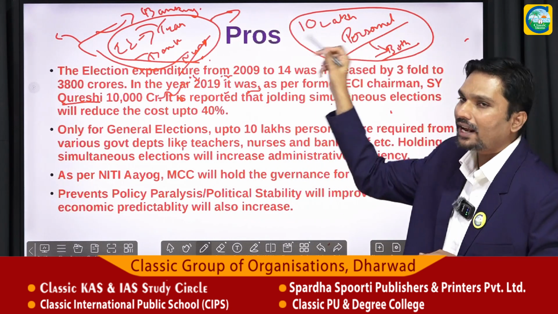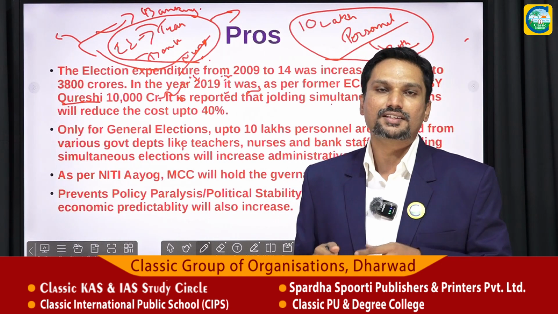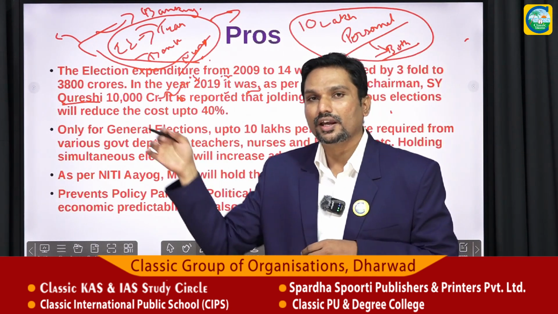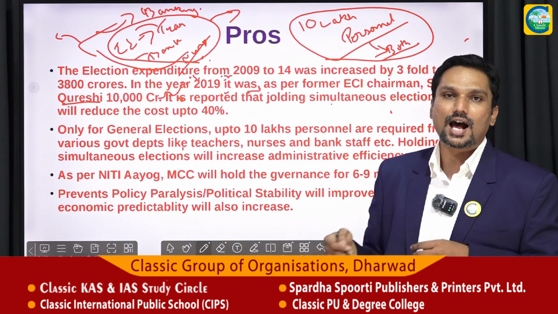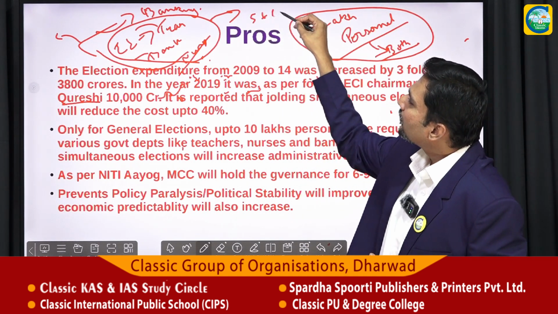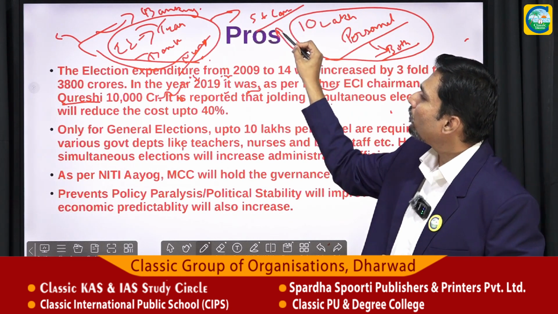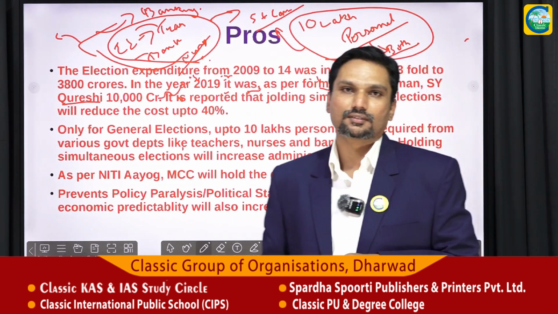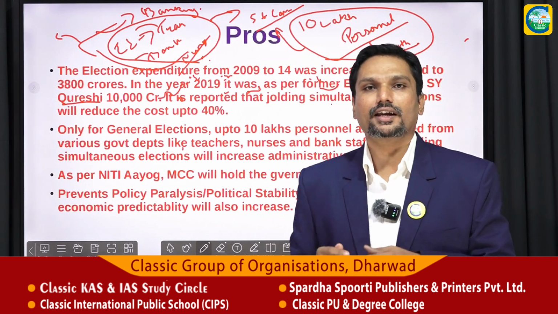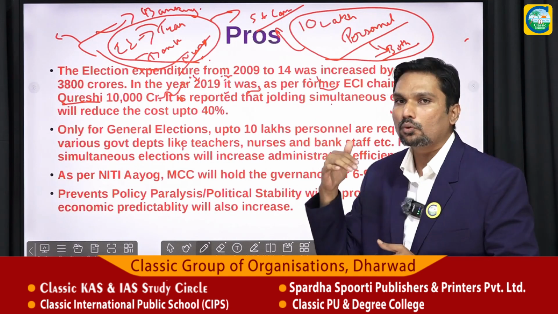We are sourcing 10 lakh people regularly for the conduct of elections to the state assemblies as well as the general elections, right? So if simultaneous elections are conducted where state and central elections are synchronized, these 10 lakh people would be called up only once, right? They wouldn't be called up regularly for the elections of the state and for the parliamentary elections, once, twice or thrice.